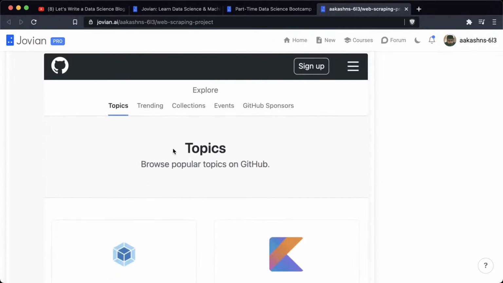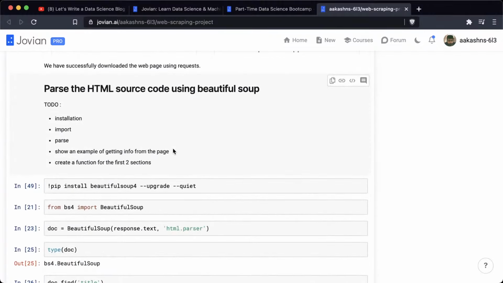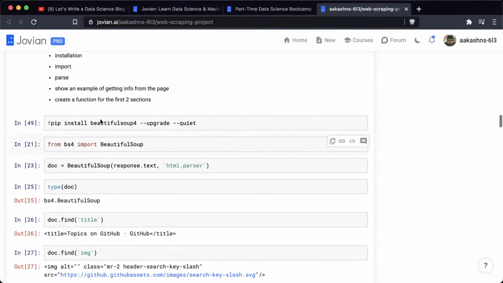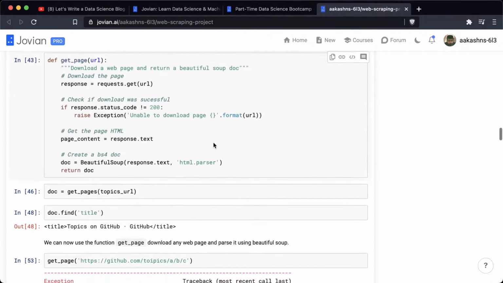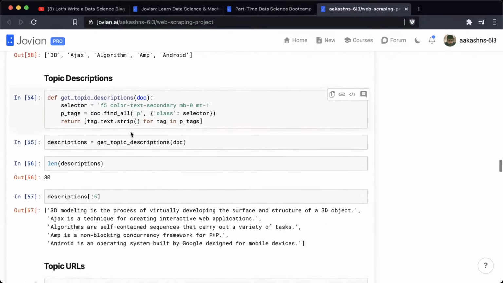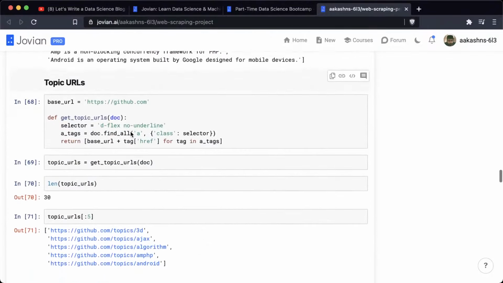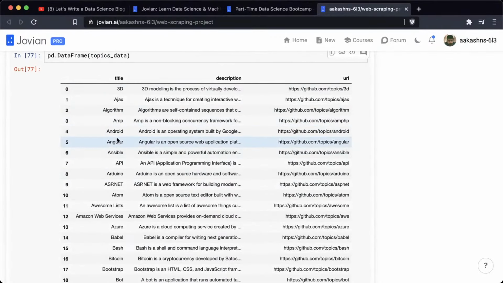Then we're looking at it, saving the file as an HTML file, looking at it, and then we do some parsing of the HTML. So here we are, again, using the Beautiful Soup library, and then we are parsing information from the page, and then we go on and extract information about topics, descriptions, and a bunch of other information, and then we finally compile all the extracted information into this table.